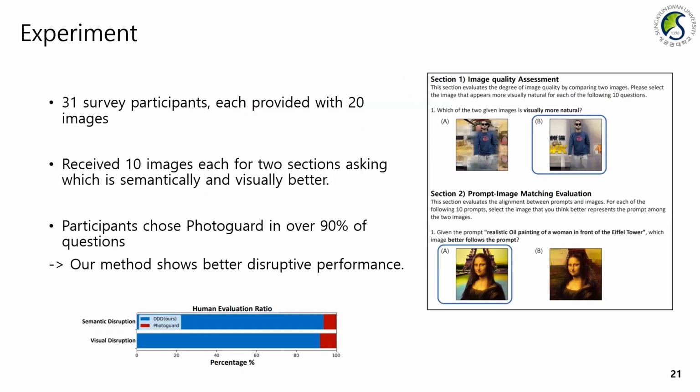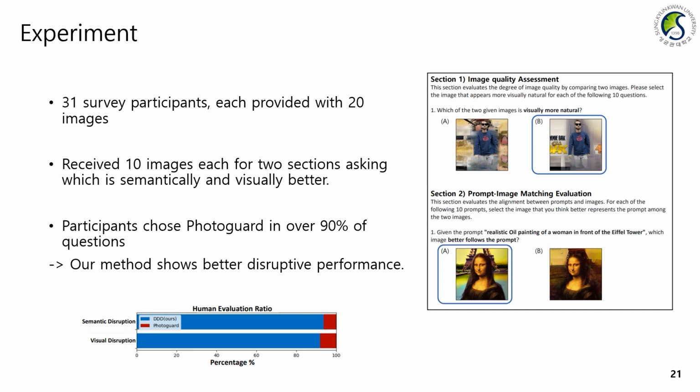Next is human evaluation. As disruption may not be adequately assessed through quantitative or qualitative experiments, we conducted a human evaluation. We provided 31 survey participants with 20 images each. For each question, we asked them to choose between DDD's result and PhotoGuard's result, based on which was semantically and visually better.